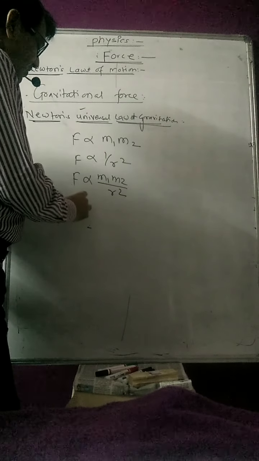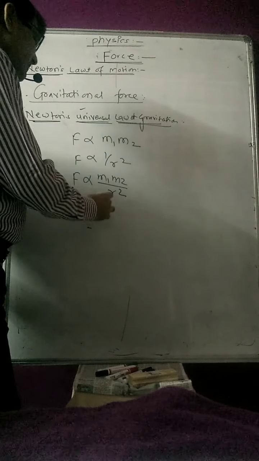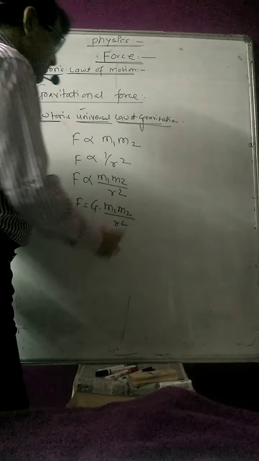From that law we can say that F is directly proportional to m1 m2 upon r square. If we remove the proportionality sign, we put the gravitational constant G, so F equals G m1 m2 upon r square.